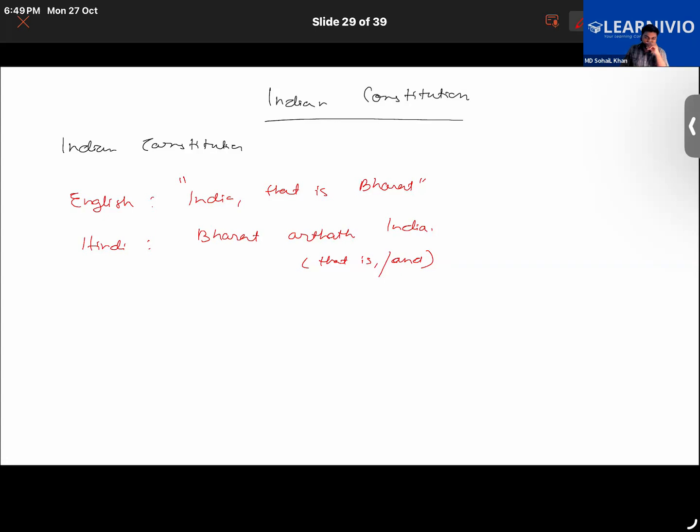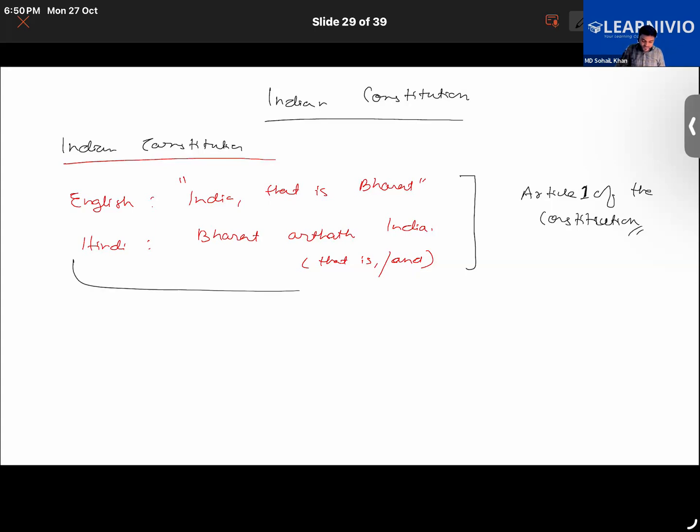So in the Indian Constitution, this is how India has been described. This is particularly mentioned in Article 1 of the Constitution. There are different articles in our Constitution. Article 1 mentions that India, that is Bharat, shall be a union of states, while the Hindi version translates as Bharat arthat India.